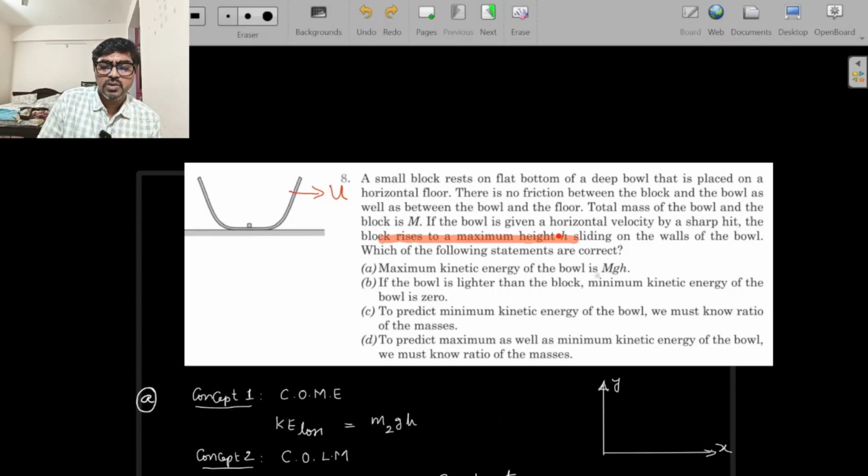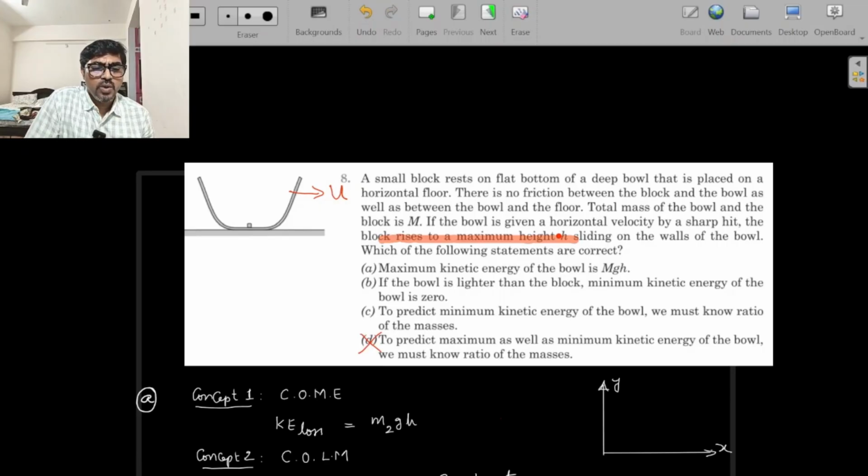Whether it is coming out to be equal to capital M g h or not, we need to check that. And he is saying in option B, if the bowl is lighter, let's say M1 is the mass of the bowl, if M1 is less than M2, then the minimum kinetic energy of the bowl is 0. We need to verify that. Suppose it is not 0 but some other value, how much? To predict the minimum kinetic energy, he says we must know the ratio of the masses. That's another thing. To predict the maximum as well as the minimum kinetic energy of the bowl, we must know the ratio of the masses, is saying. Straight away I can strike off option D.